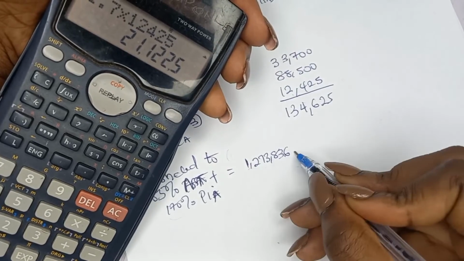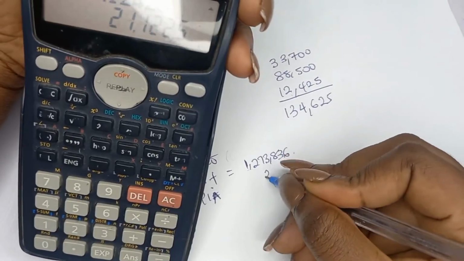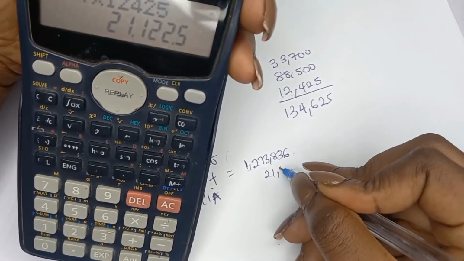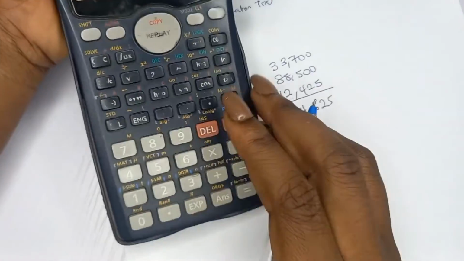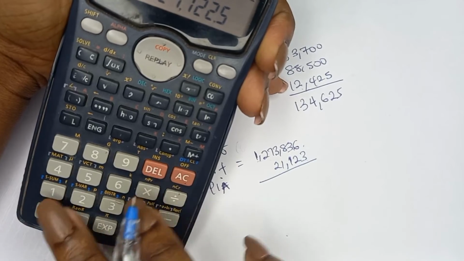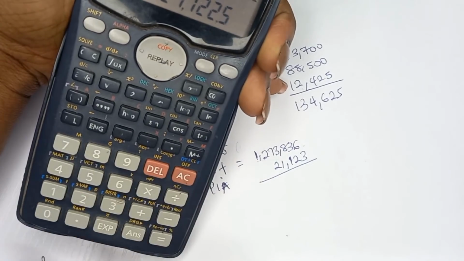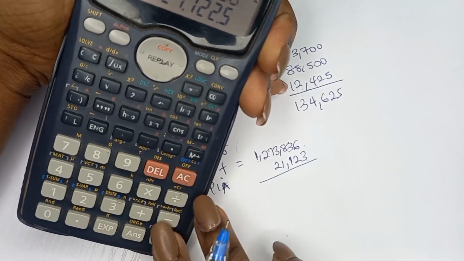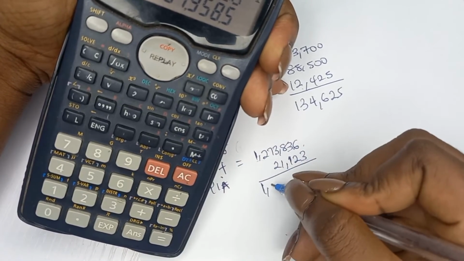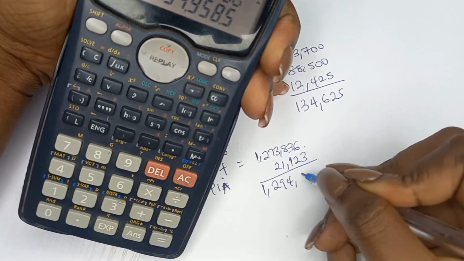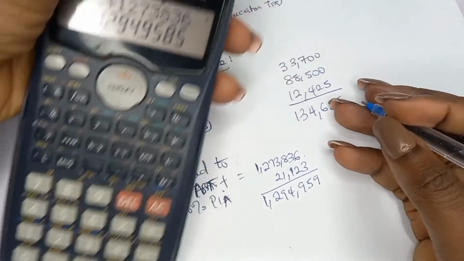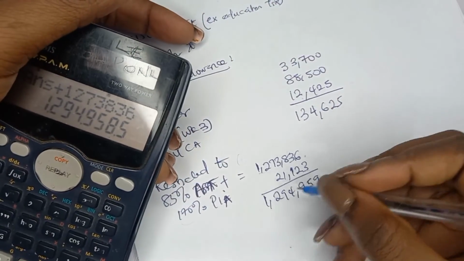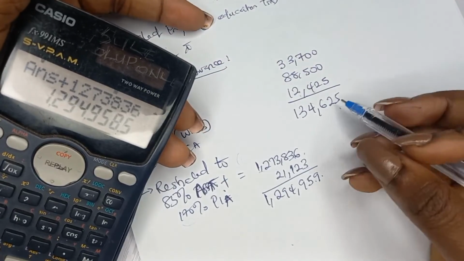Okay, this one is 1 billion. You know there's 000, so it means that this one will be 21,123. So the total will be what? Plus 1,273,836. That's 1,294,959,000, right? So this is high. You know, you pick the lower.